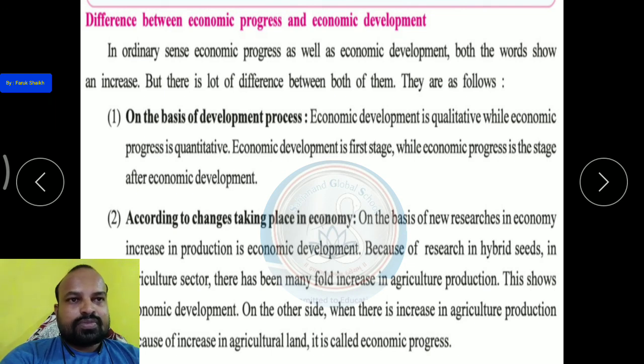Understood? This is the difference between the two. Economic development is qualitative, while economic progress is quantitative.